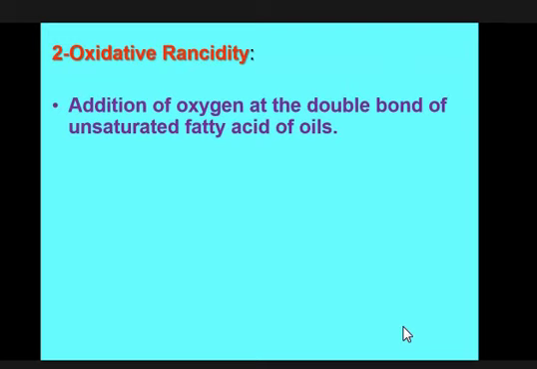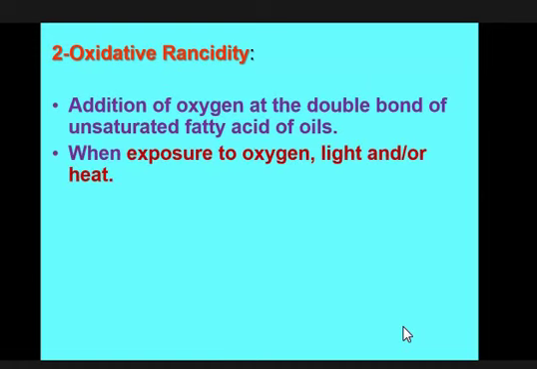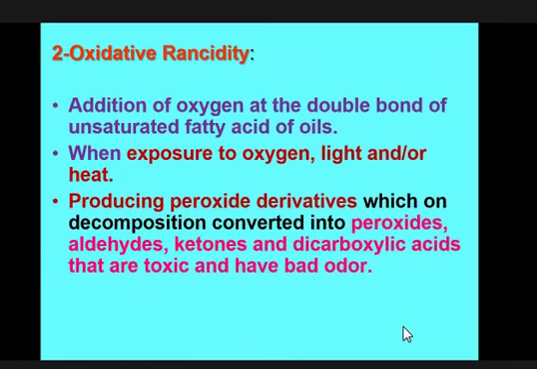Oxidative rancidity is the addition of oxygen at the double bond of the unsaturated fatty acid. This happens at the unsaturated fatty acid where the double bond is present, and at the double bond the oxygen may be incorporated and the fat will convert to different types of peroxide products. When exposed to oxygen, light or heat, different types of peroxide derivatives are produced, like peroxide, aldehyde, ketones, dicarboxylic acid, etc. These are produced and have a bad odor, bad color and bad taste.